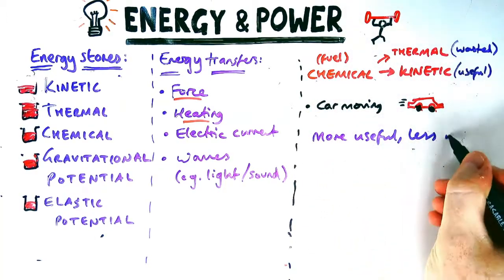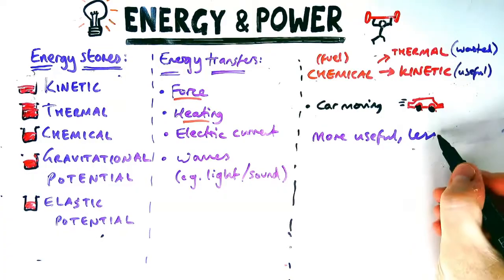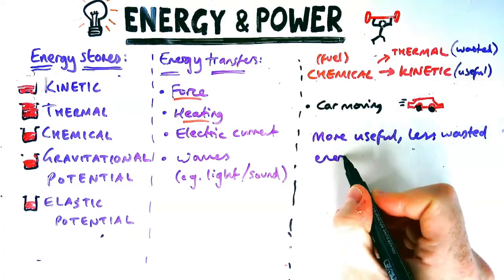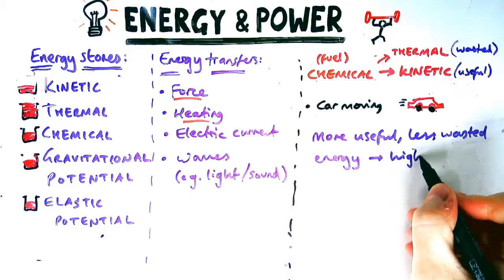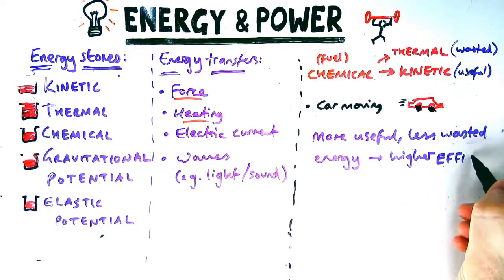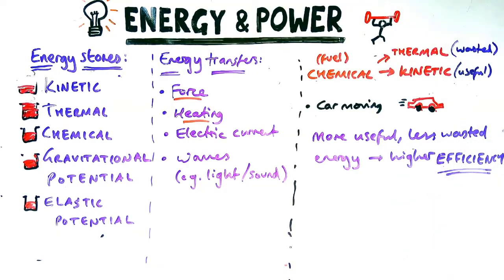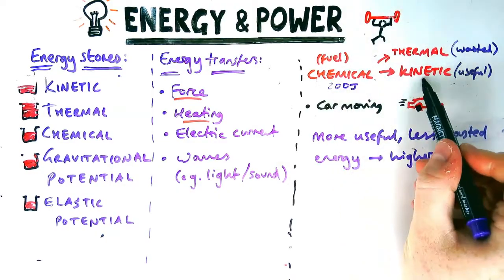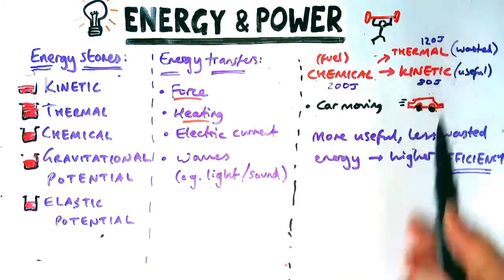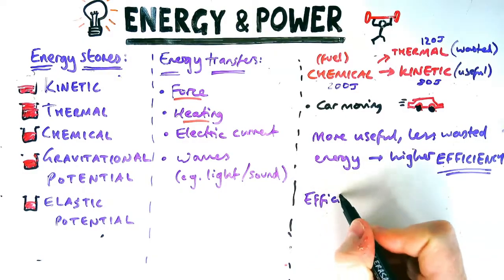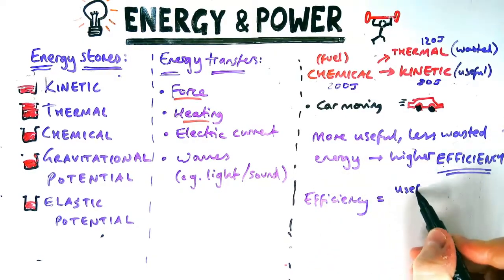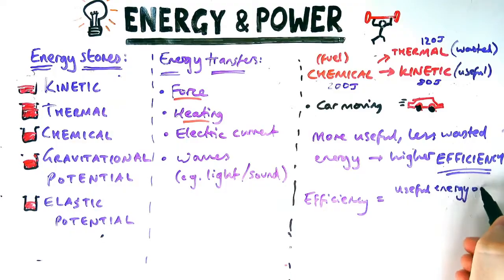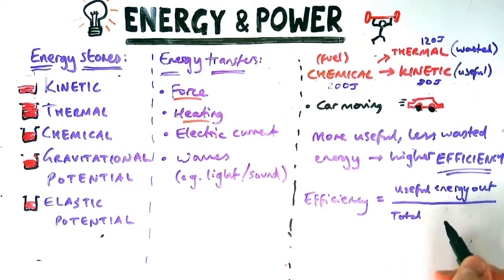So the more useful energy and the less wasted energy a device or an appliance or anything does, then you have what's called a higher efficiency. Now, efficiency, that's the definition of it. So high efficiency means more useful, less wasted energy. But there's a calculation for it too. So let's say in this example, I put 200 joules in. I get 80 joules of kinetic and 120 joules of thermal energy.